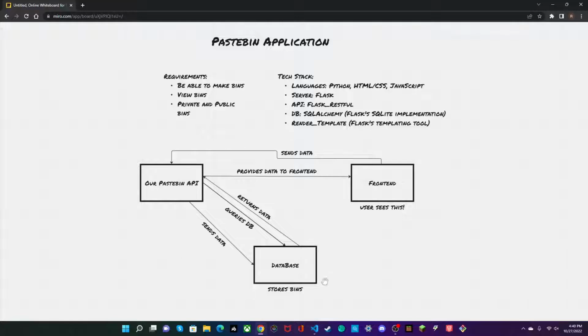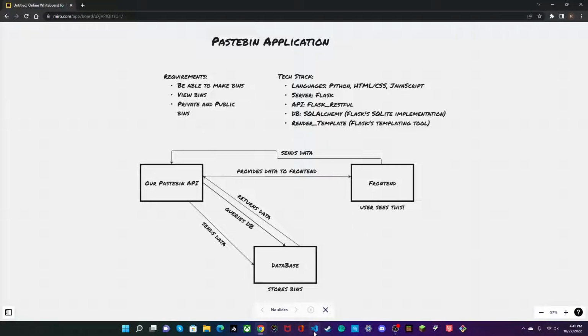Here's a model of our application. From our front end, users will send data, which is a bin, to our API, which will then send it to the database where we'll store it. Our API will query the database, and the database will return data. And our API can then give this data to the front end where the user can see it.